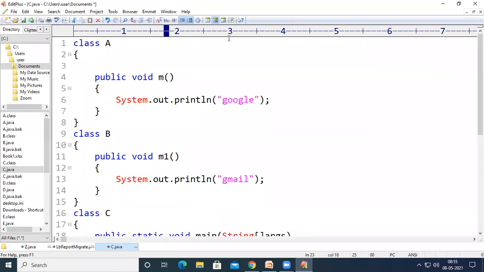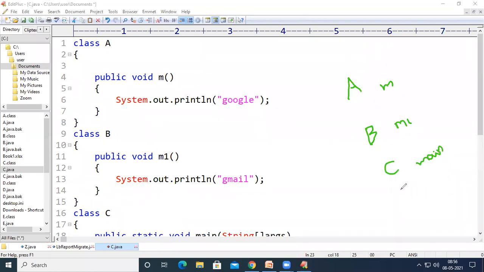See what I have done so far. I have written class A, which consists of method m, and then I have written class B, which consists of method m1, and I have written class C. In class C, I have written the main method of the Java programming language.